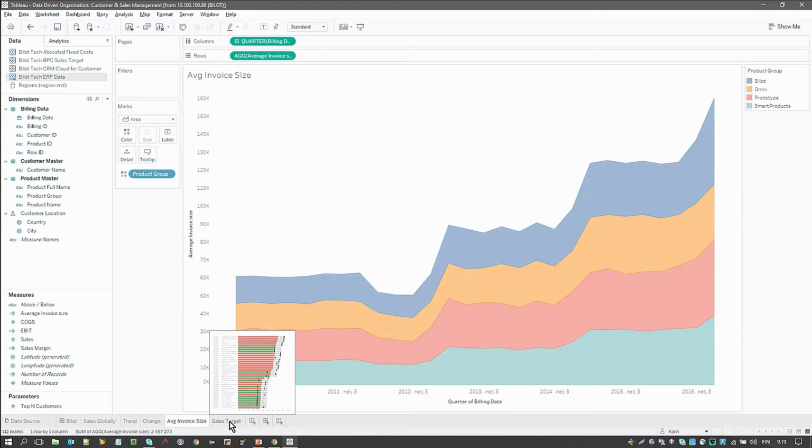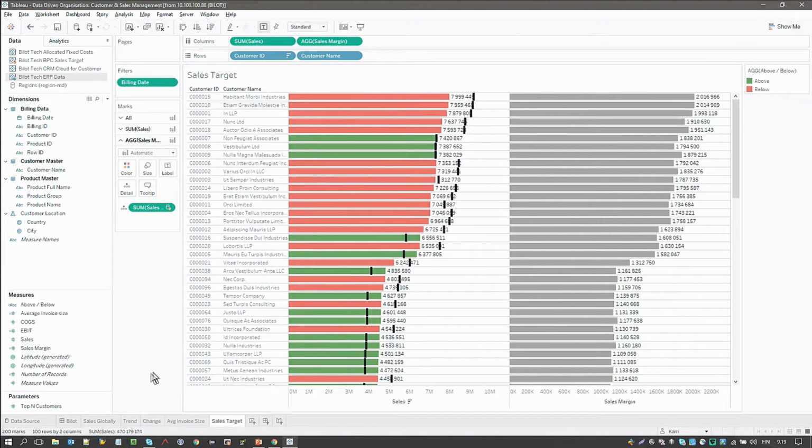So that's bad. And then we can see how our different customers are doing, whether they're hitting our sales targets or not. At this point, we have our sales, and then we have our COGS, and we have our fixed costs on an EBIT level, but we can't say what our true profitability for our different customers is, because we haven't allocated our fixed cost yet.